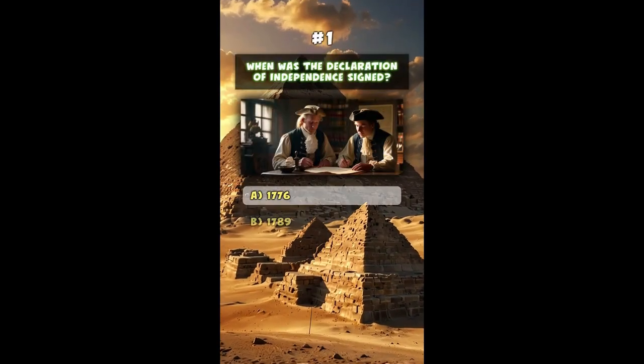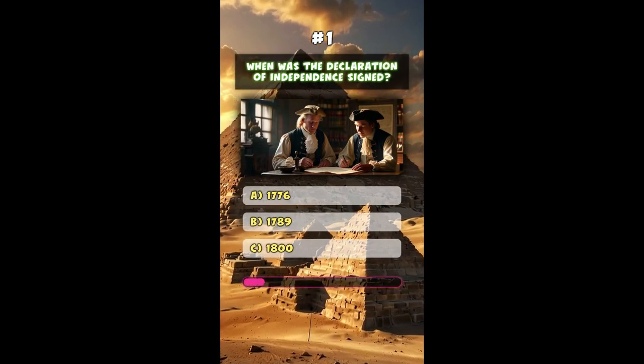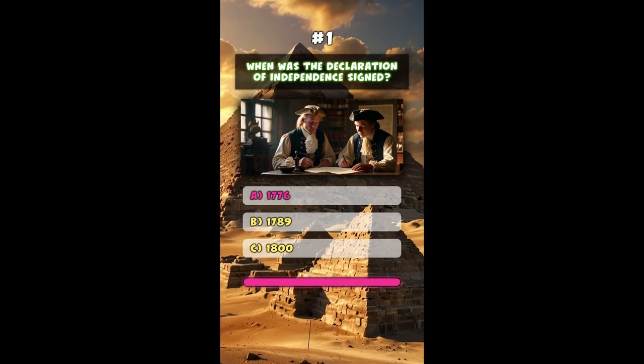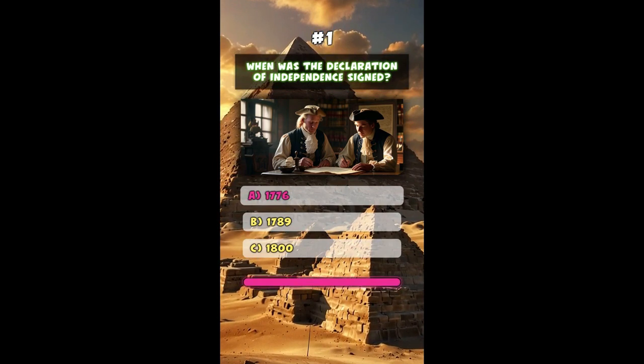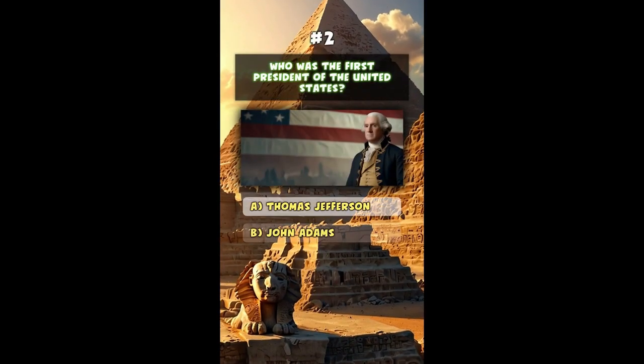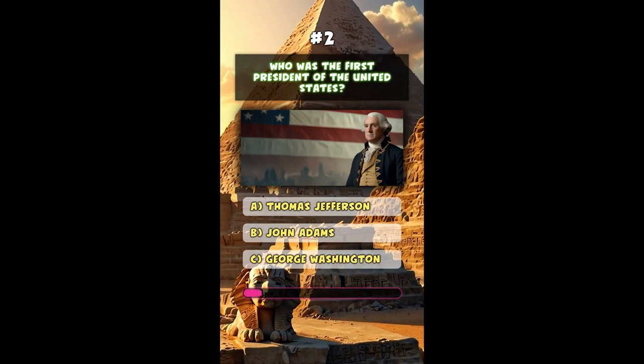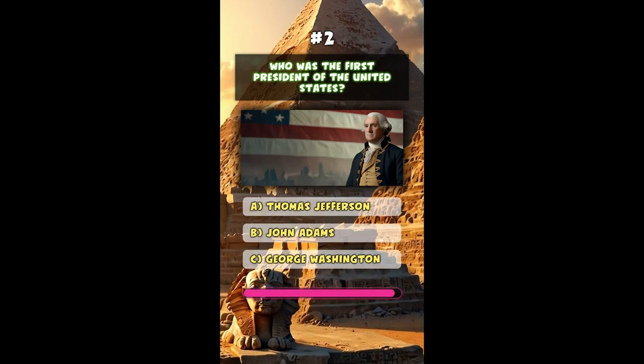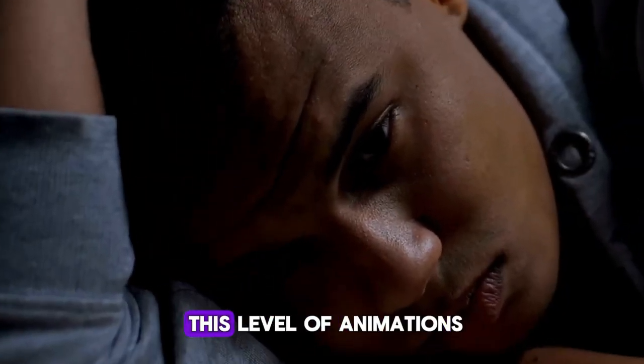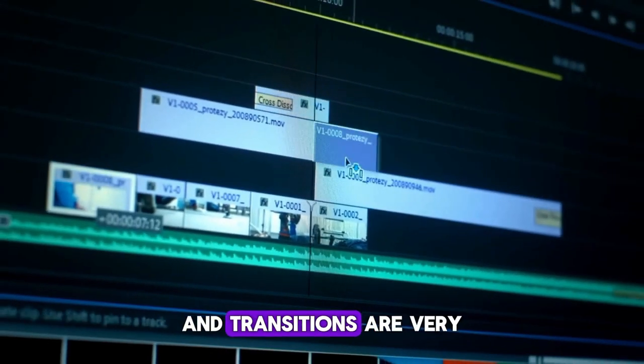When was the Declaration of Independence signed? A. 1776. Who was the first president of the United States? C.